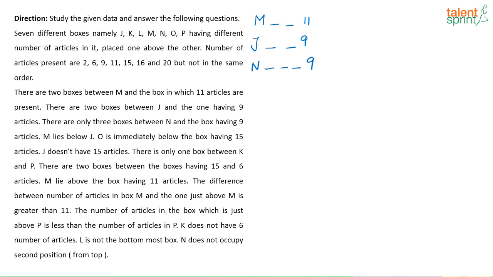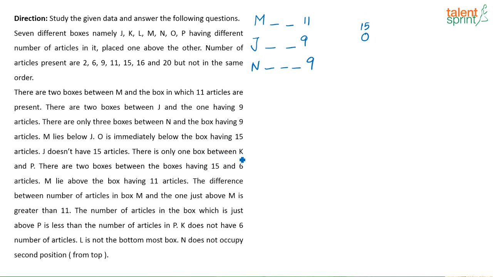Then next it says M lies below J. Okay, so I don't know how to use that. Let that information be there. So all I have noted down is the remaining information. Then it says O is immediately below the box having 15 articles. So if there is a box having 15 articles, O will be immediately below that.